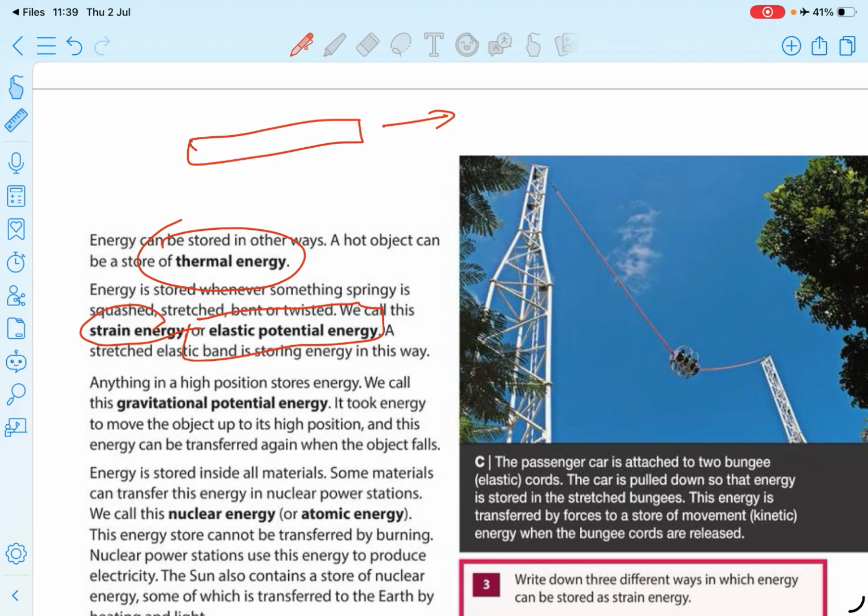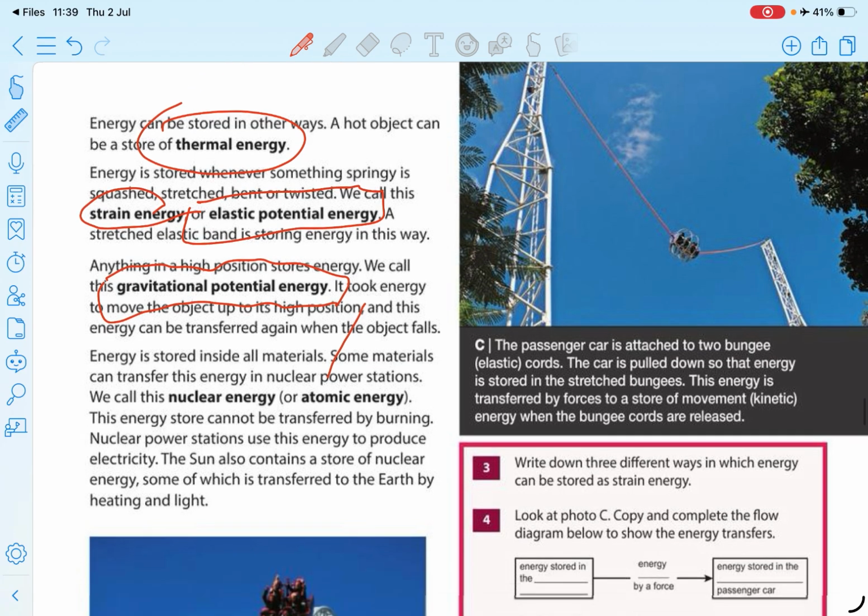Elastic potential energy and gravitational potential energy are two types. Elastic potential energy happens in an elastic object when you stretch or compress it, but gravitational potential energy is the energy that is stored when some object goes to a height, right? If some object goes up, there is gravitational potential energy.